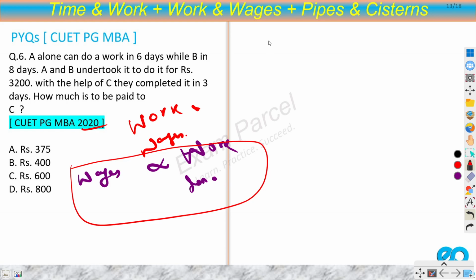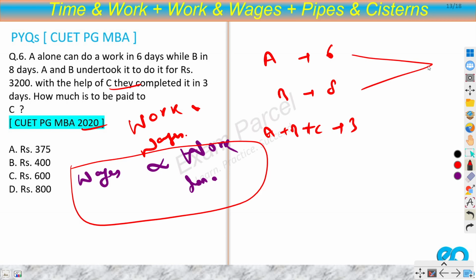So let's move on to the question. A does it in 6 days, B in 8 days, and together with the help of C they completed it in 3 days. So A plus B plus C is 3 days. Again same method, take the LCM for total work. So what we can do is 24, right? You can take the largest number 8 and think of its multiples: 8, 16, 24. So 24 is divisible by all three, so we will take 24 as the LCM. So it's 24 by 6, 4. Efficiency of A is 4. 24 by 8, 3, so efficiency of B is 3. 24 by 3 is 8, so efficiency of A plus B plus C is 8.